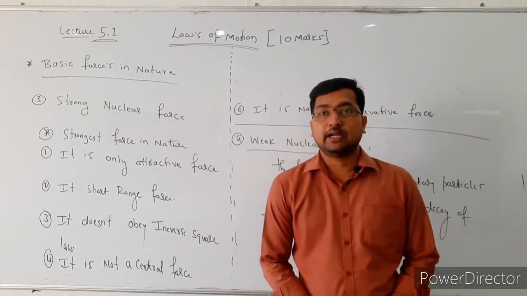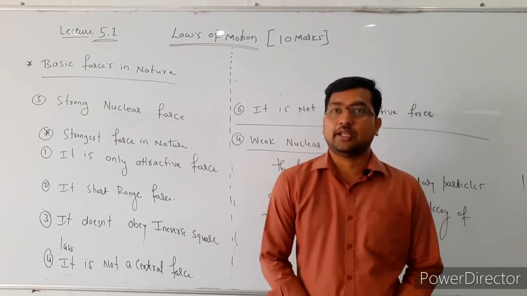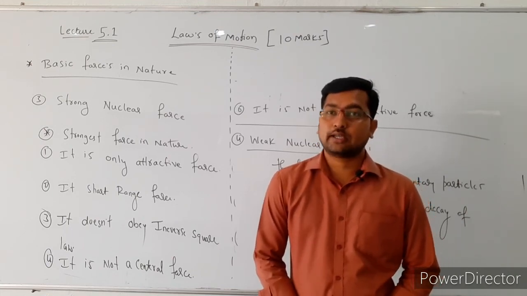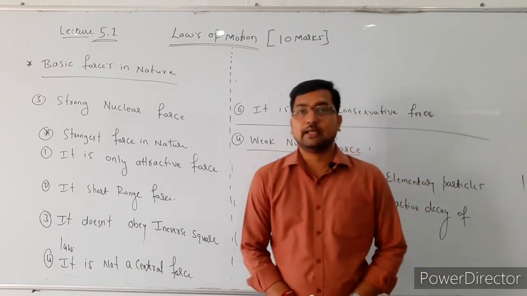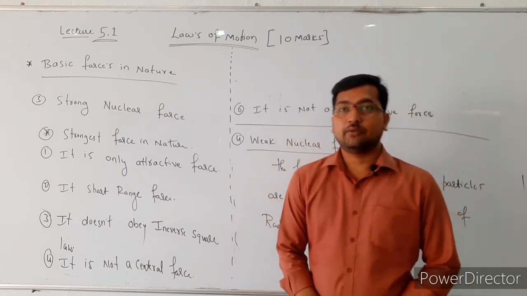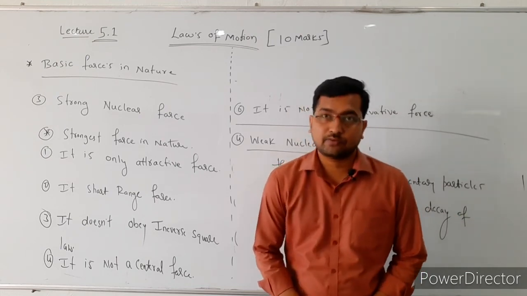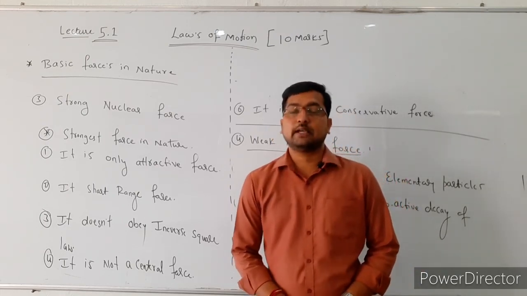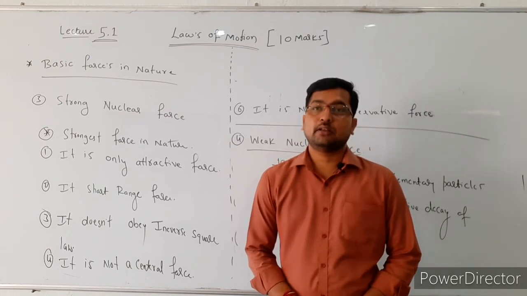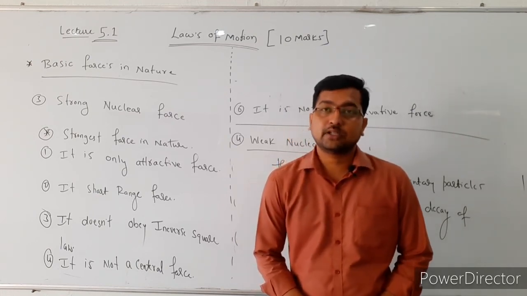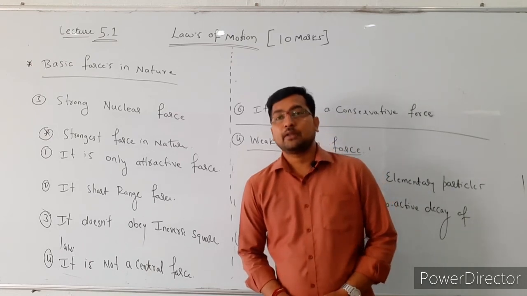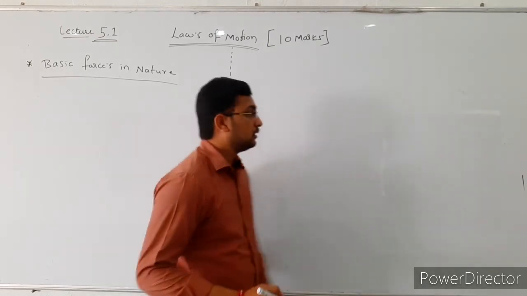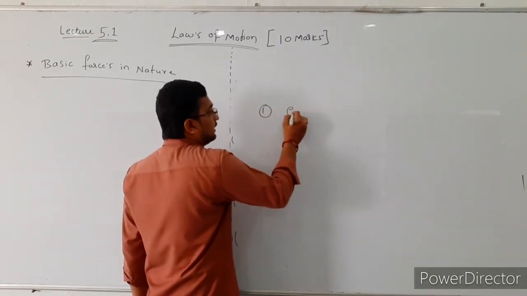So these are the fundamental or basic forces in nature. The first one is gravitational force, the second one is electromagnetic force, the third one is strong nuclear force, and the last one is weak nuclear force. Among these, the weakest force in nature is gravitational force, and the strongest force in nature is the strong nuclear force, right? In examination they may ask which is the strongest force in nature. That is the strong nuclear force, and the weakest is gravitational force.